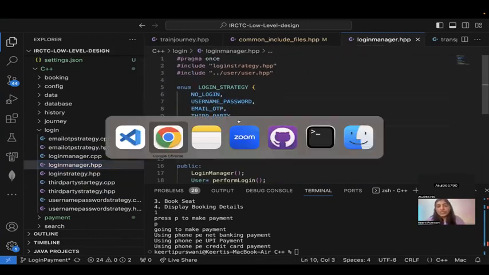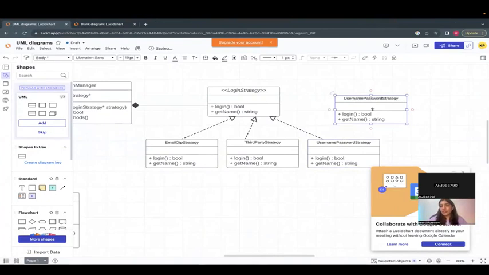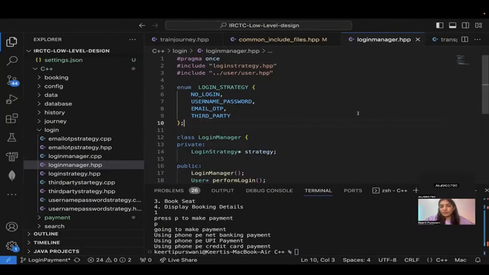Now, how is it extensible? Suppose tomorrow you want to add another type, you can just add over here, right? So right now you have email, OTP, third party, username. Suppose you want to add using WhatsApp or Telegram. Maybe there's some new strategy that comes, or maybe Google, a Gmail strategy you can add over here. Sounds good, right? Extensible code.